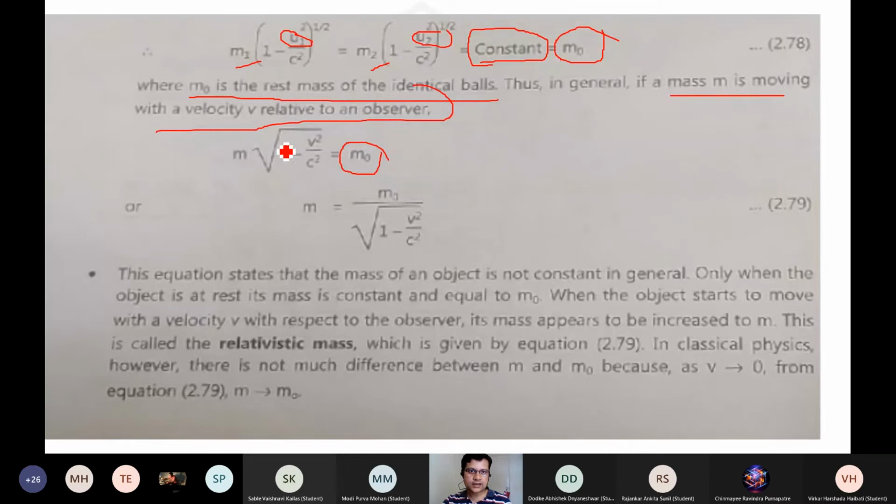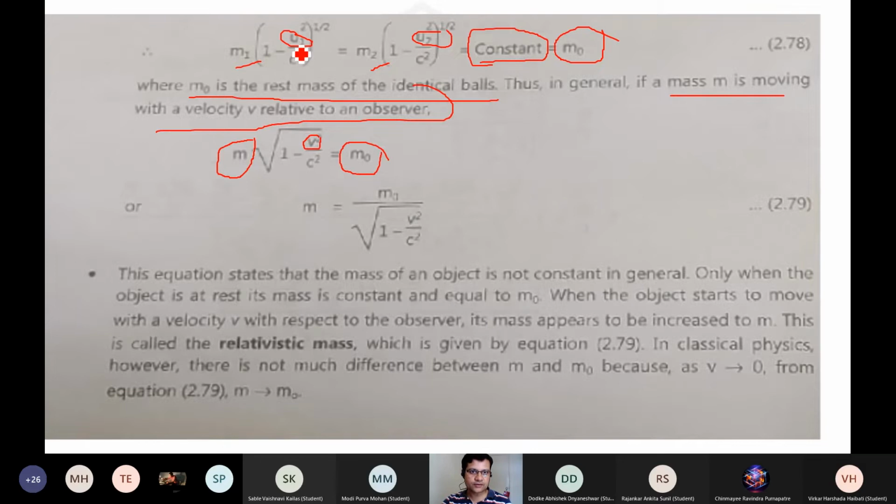In general, this product: m into 1 minus u1 square by c square, another product m2 into 1 minus u2 square by c square. So in general, if that whole particular thing is moving with a certain velocity v, then m1, m2 and m have to be replaced with the common mass m, and all those velocities have to be replaced with a certain velocity v. I say this is the mass which is moving with the certain velocity v.